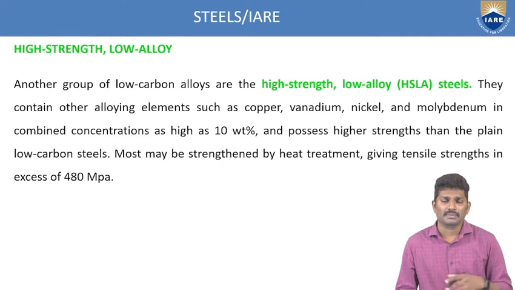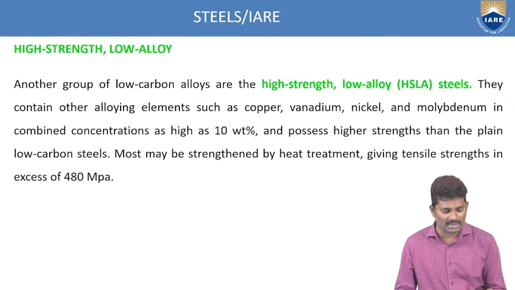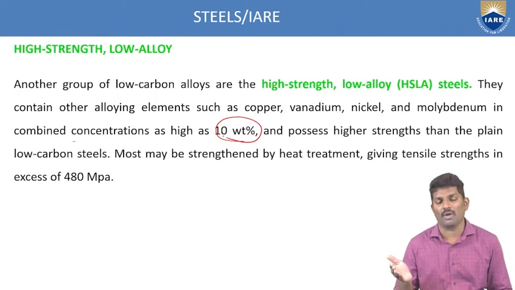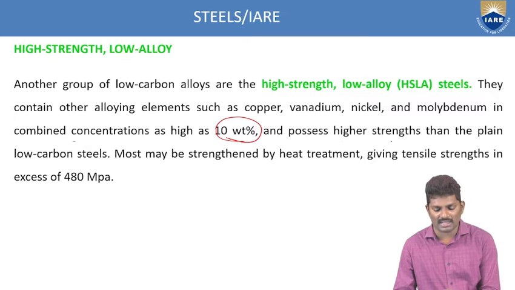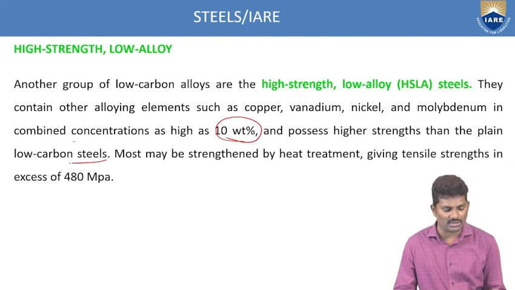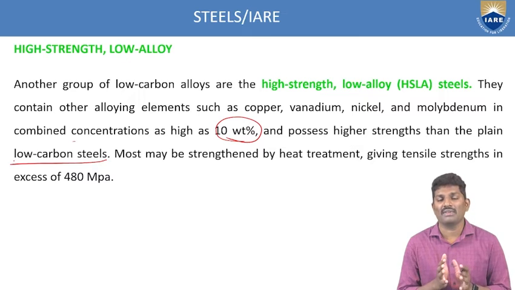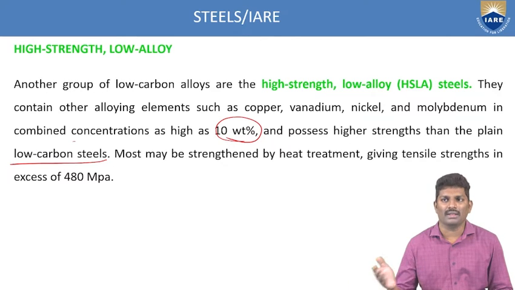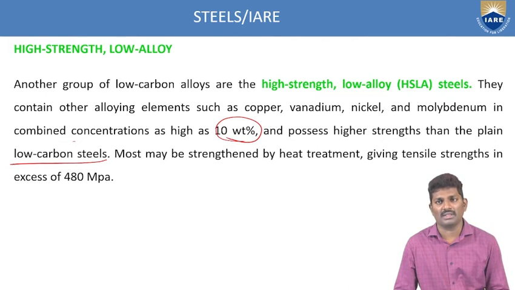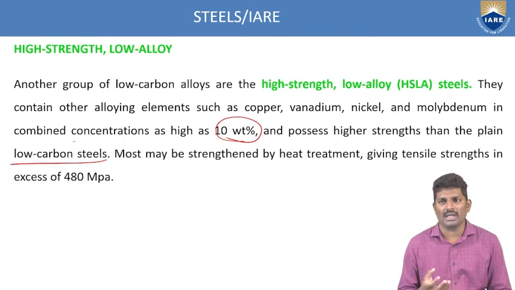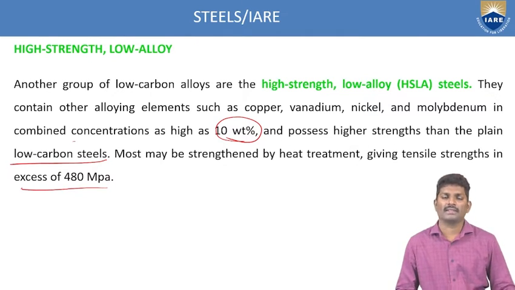So what is happening here? Combining all these things, the concentration is as high as 10 weight percentage. It is increasing from 0.25 to 10%, and the strength is increasing. That's why it possesses higher strength than the plain low carbon steel. Though it is a low carbon steel, it has high strength because of adding alloying elements like copper, vanadium, nickel and molybdenum. Most may be strengthened by heat treatment. This can be reacted with the heat treatment process, giving a good tensile strength of approximately 480 megapascals.